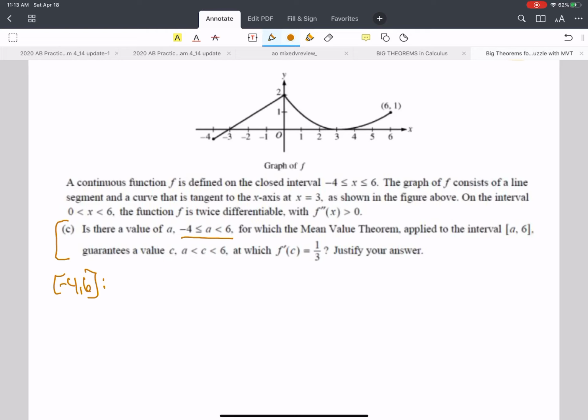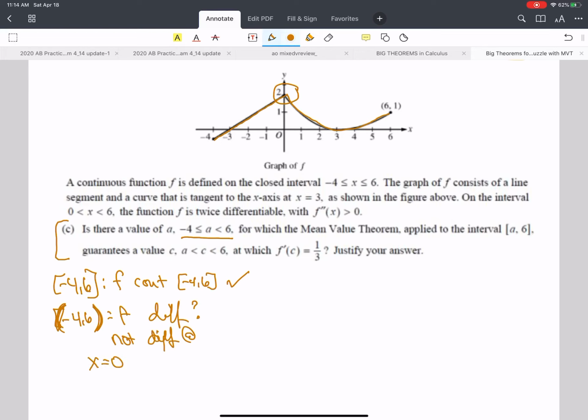All right, so if I think about it, is f continuous on this interval? Well, I go from here. Do I lift up my pen whatsoever? I do not. So yes, it is continuous. Is f differentiable on this open interval? Sorry, so is f differentiable? Well, the fast way to know that is to go back here and see if there's any corners or cusps. That looks like a corner cusp mix. I have no idea, but definitely not differentiable at x equals 0.